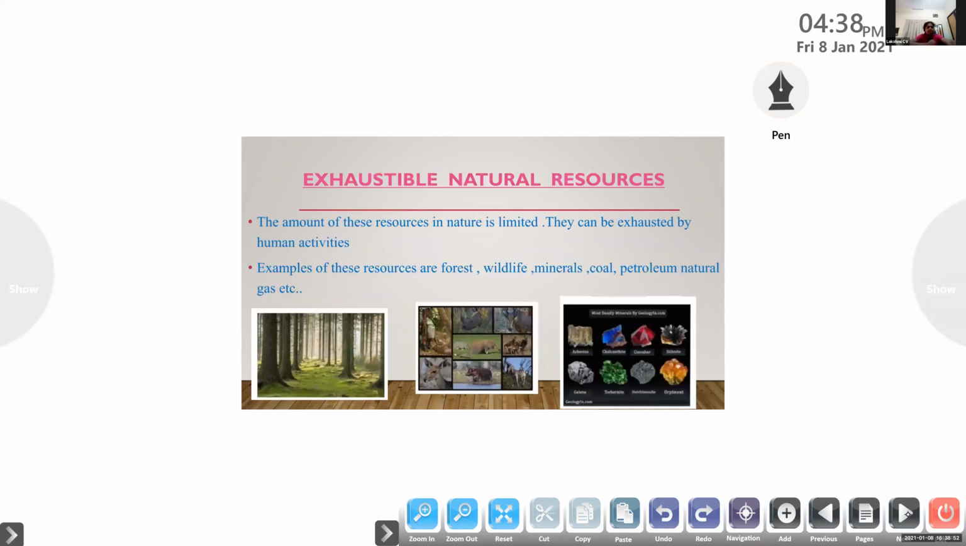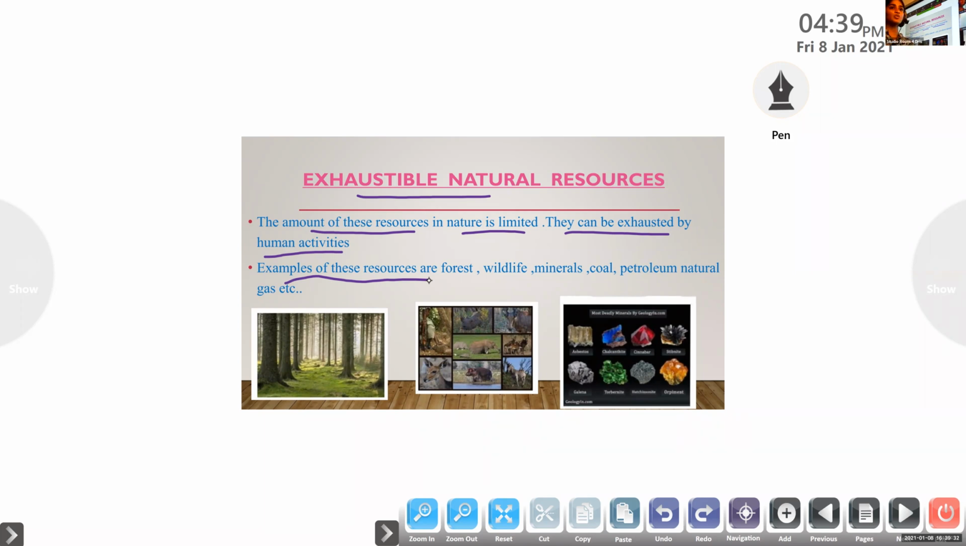The next one, exhaustible natural resources. The amount of these resources in nature is limited. They can be exhausted by human activities. Examples of these resources are forest, wildlife, minerals, coal, petroleum, natural gas, etc. The amount of these resources is limited, and they can be exhausted by human activities.